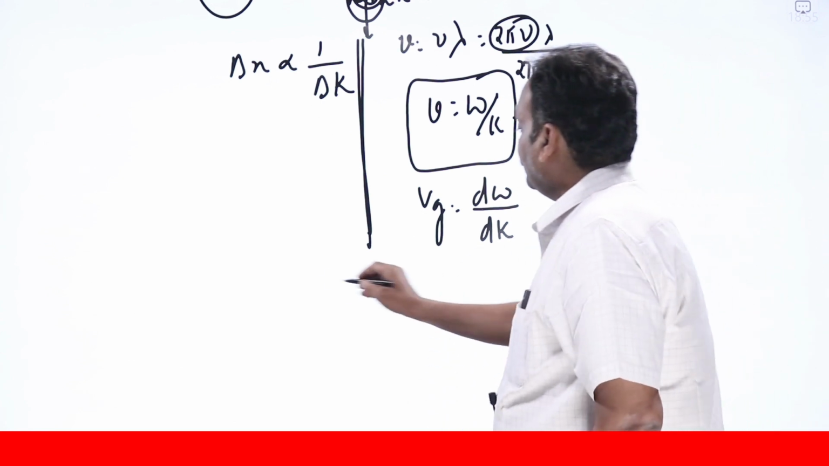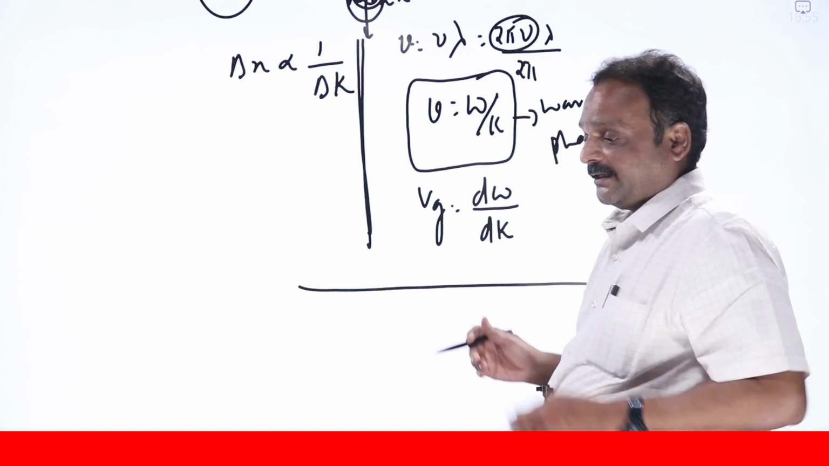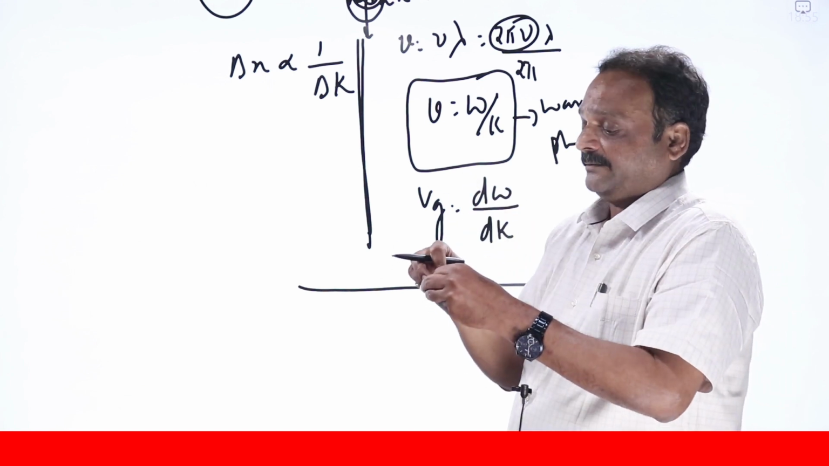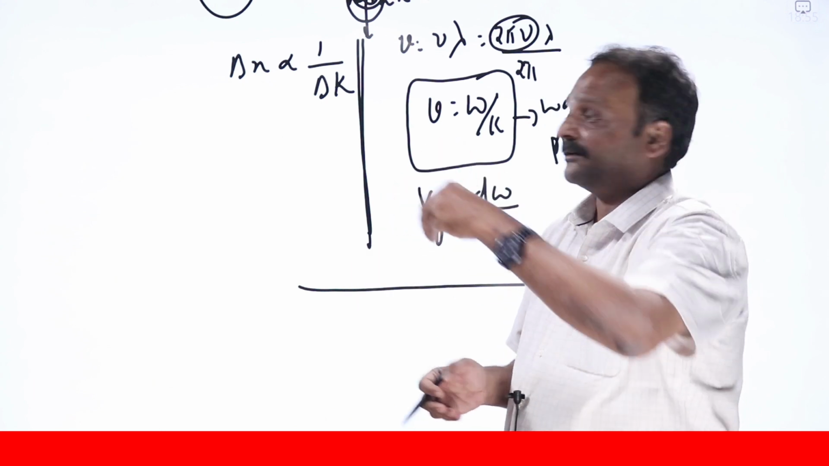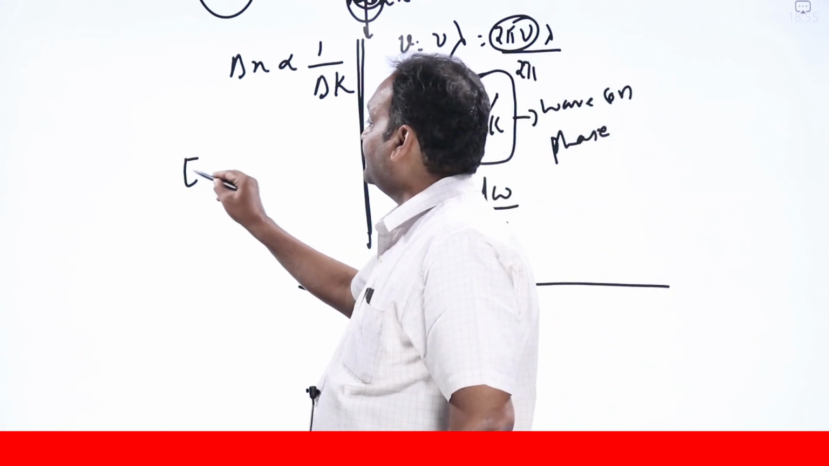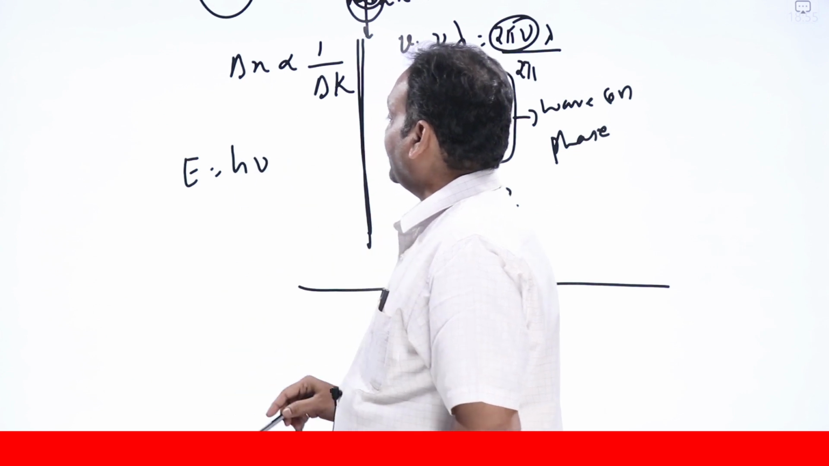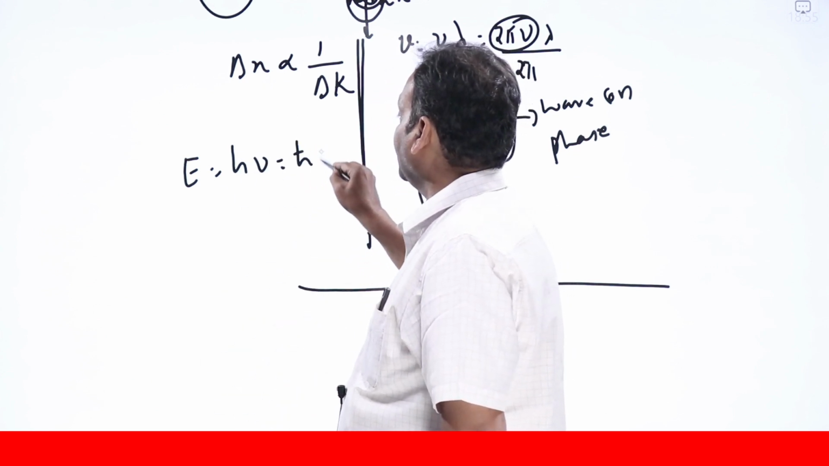Now we are talking about the particle aspect of waves and the wave aspect of particles. Light behaving like a particle: quantum theory. According to quantum theory, the energy of each light packet is equal to h nu, equal to h bar omega.